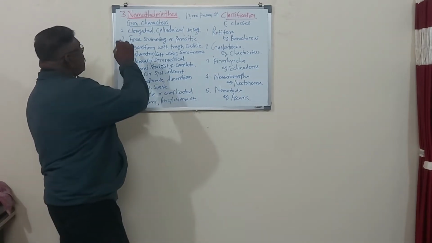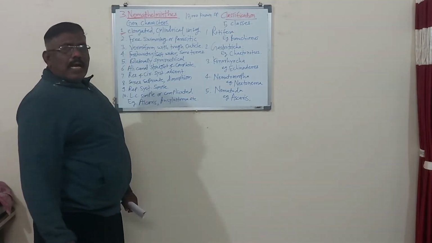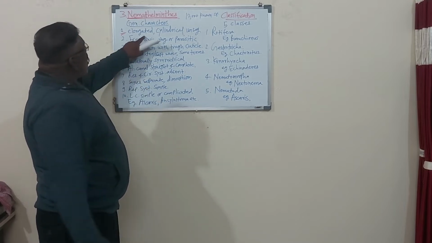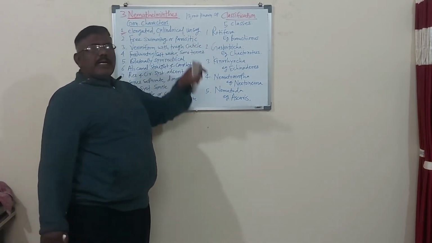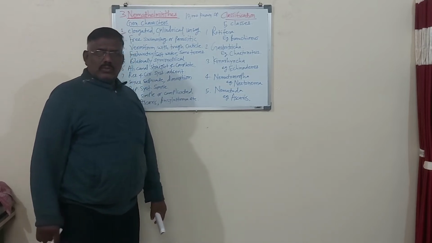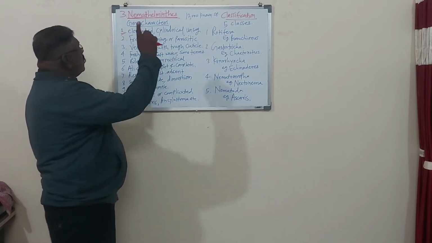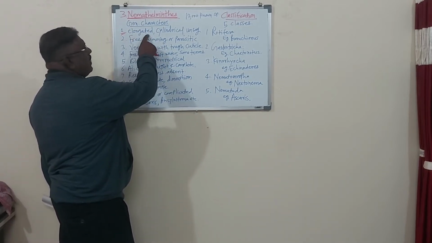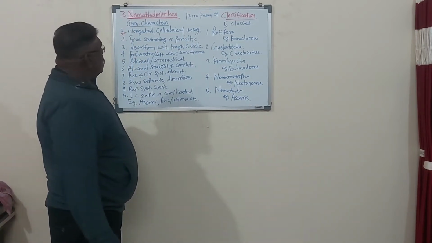So the first character: the animals belonging to Nemathelminthes have an elongated, cylindrical, unsegmented body.